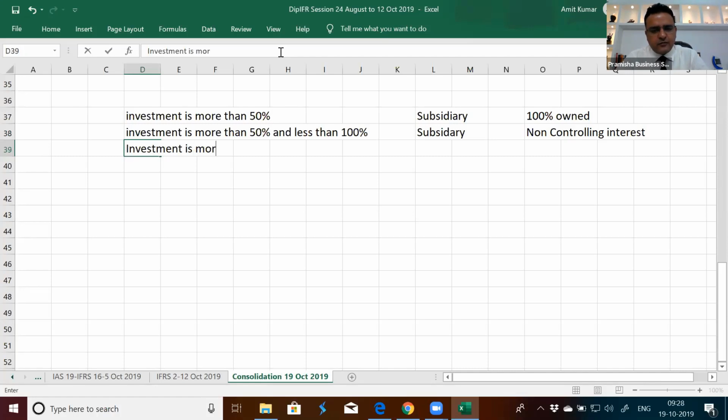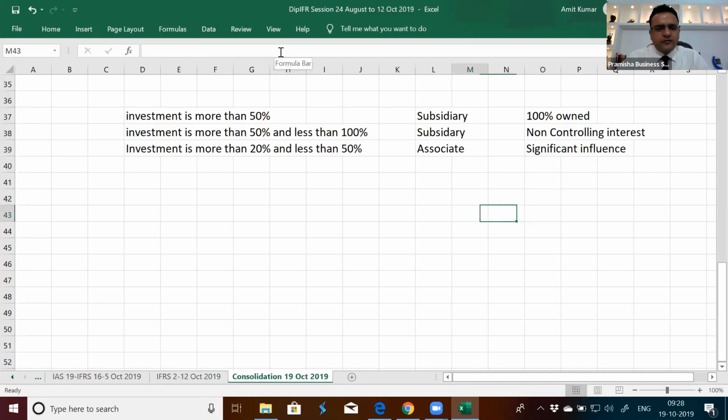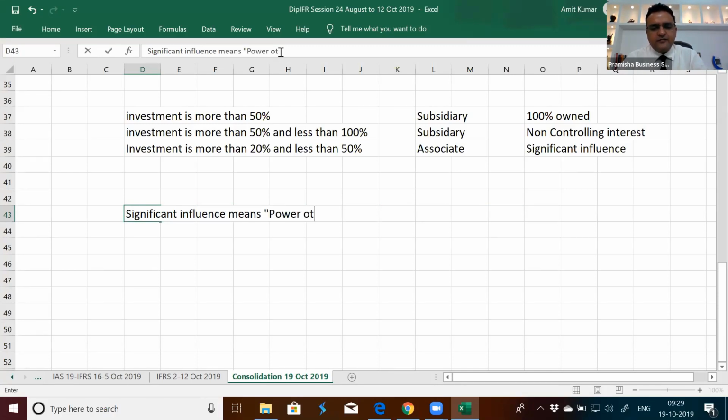Investment is more than 20% and less than 50%. What is it? It will be considered as an associate, where we have significant influence. What does significant influence mean? Significant influence means power to participate in the financial and operating policy decisions.